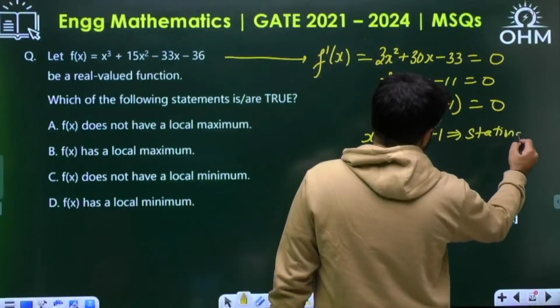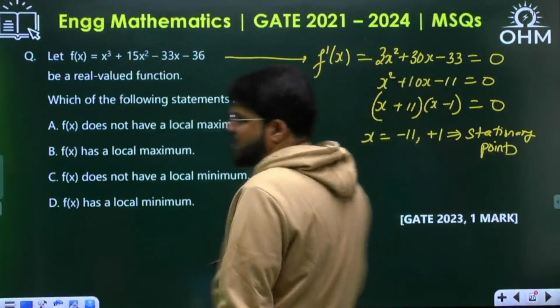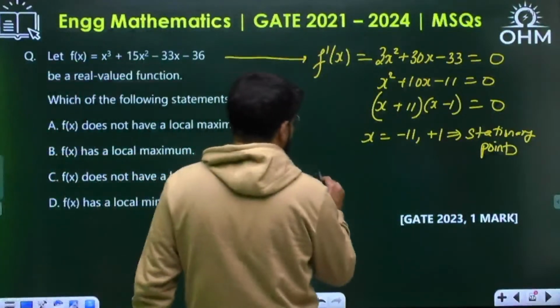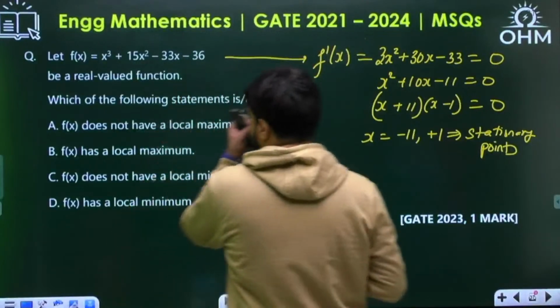Now, these two stationary points may be maxima, minima, or points of inflection. For that, you can take the first or second derivative test. Let me simply take the second derivative test here. I only need to confirm maxima or minima. No increasing or decreasing zone is required.